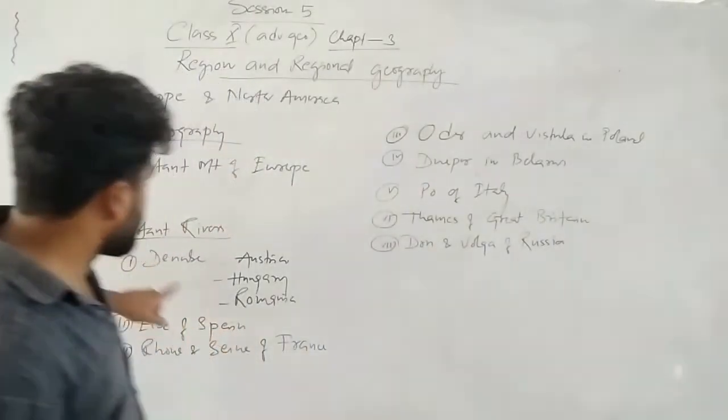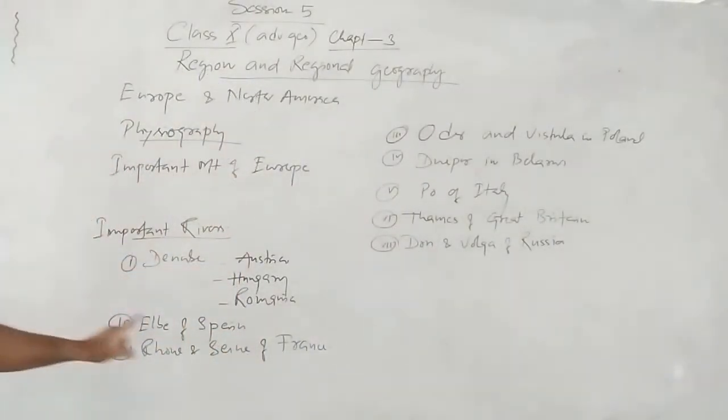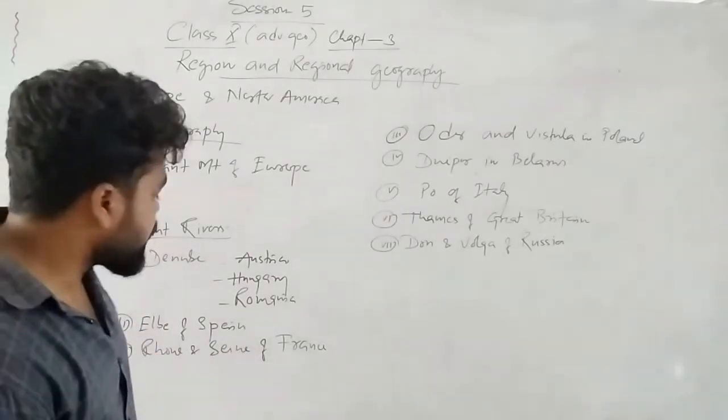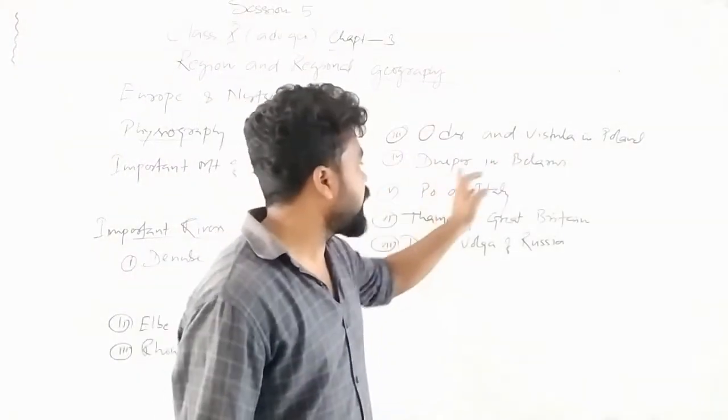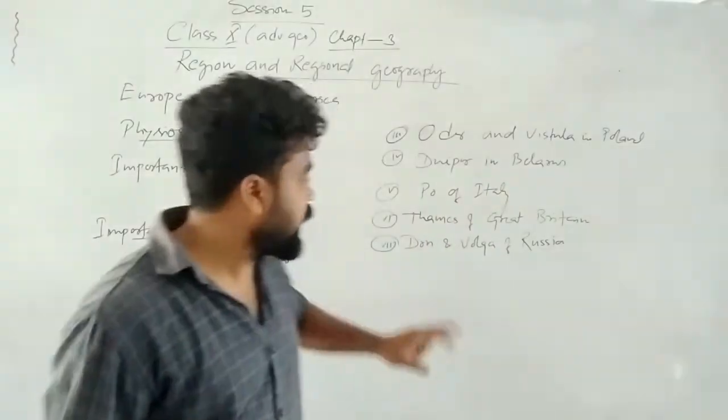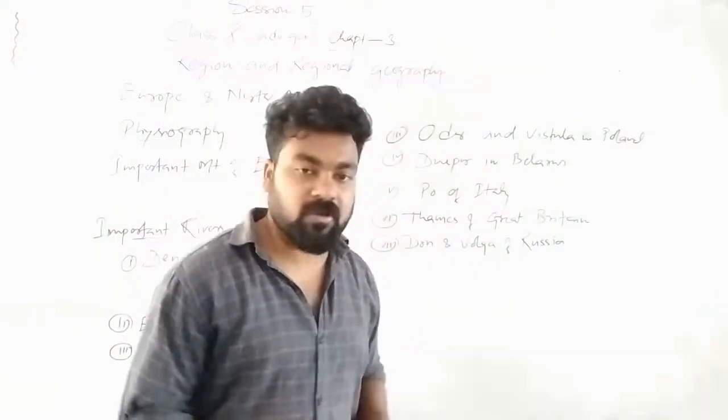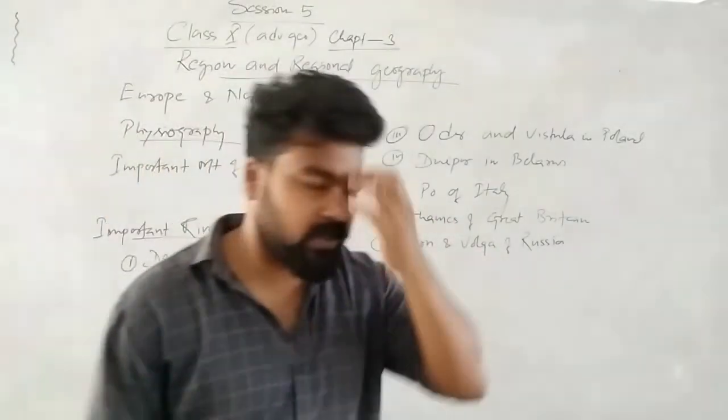So these are the rivers: Danube of Austria, Hungary, Romania; Elbe of Spain; Rhone and Seine of France; Oder and the Vistula, Poland; Dnieper in Belarus; Po of Italy; Thames in Great Britain; Don and Volga. Only this much regarding rivers, and the other rivers, mountains, whatever is there, we have to remember only. Nothing is there in your syllabus.